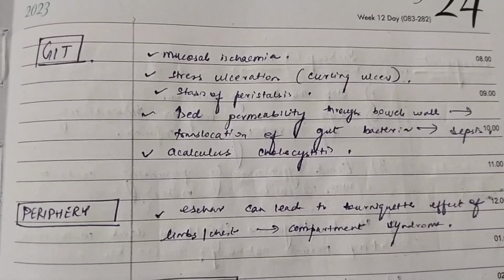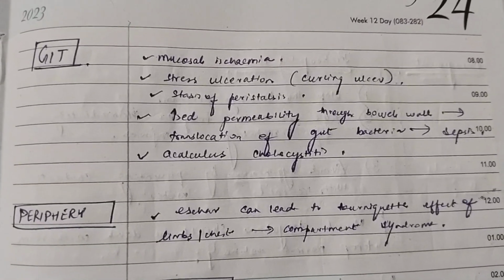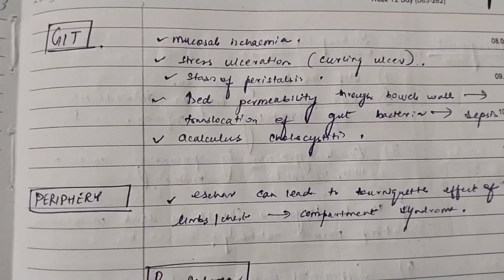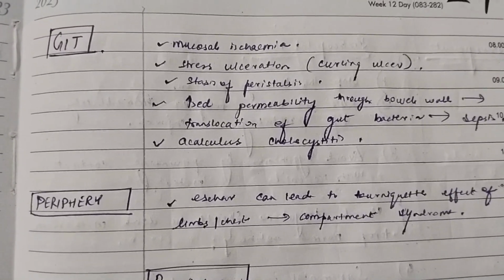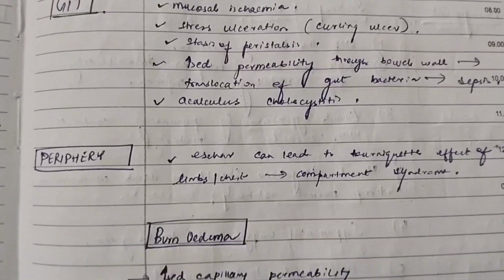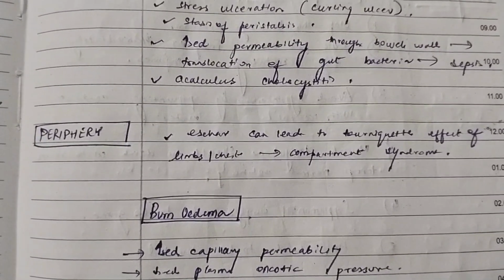There will be increased permeability through the bowel wall which will cause translocation of the gut bacteria and that can cause sepsis. So there will be infection. And there will be acalculous cholecystitis. So ischemia happened, ulcer formation happened, septic infection happened. In periphery, you will get to see compartment syndrome. I will make a video about it in detail.